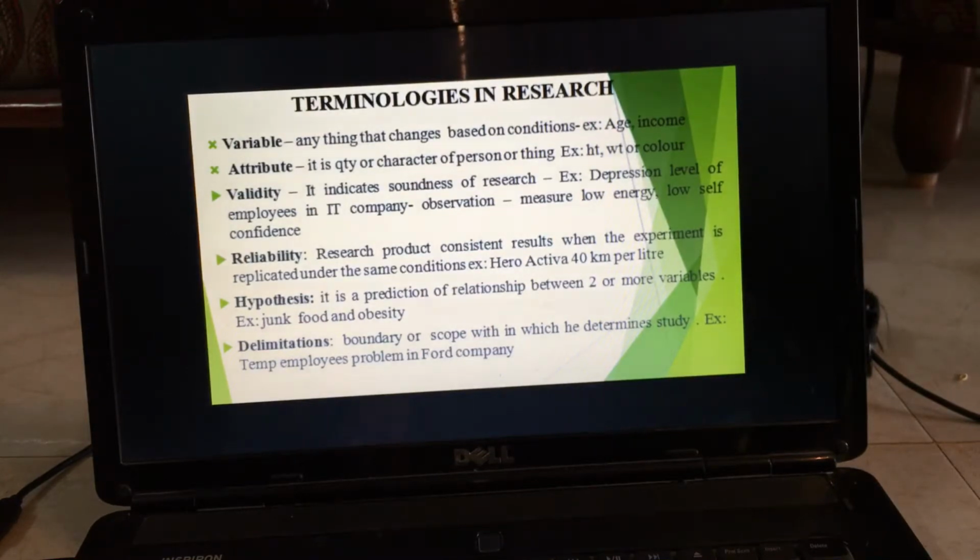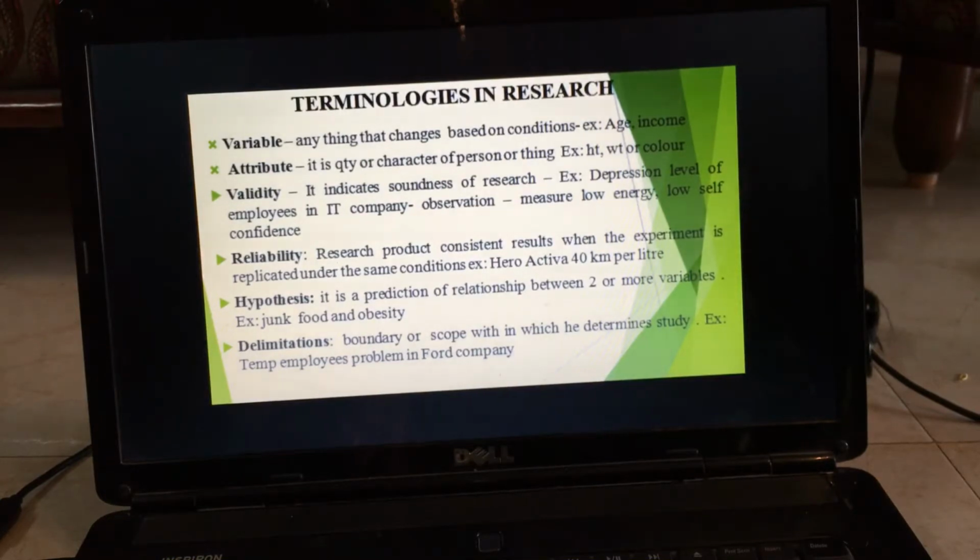Next, hypothesis. What is hypothesis? It is a prediction, trying to find a relationship between two or more variables. So maybe I am doing a study on how children nowadays are crazy about junk food, and whether because of that, obesity increases or not. I can make a study, and for that I will have a hypothesis.